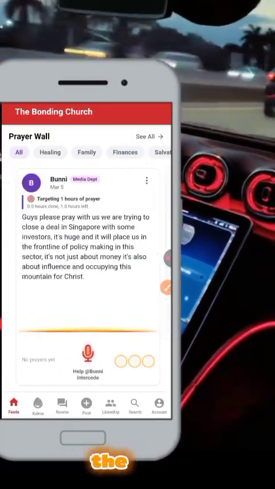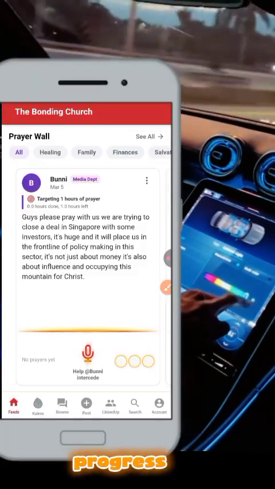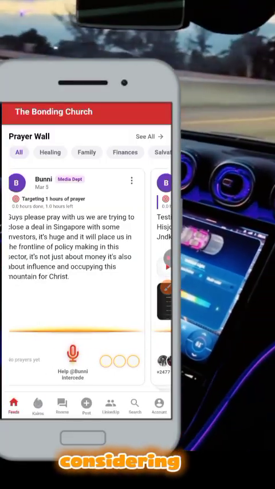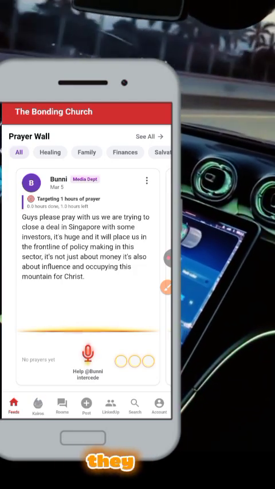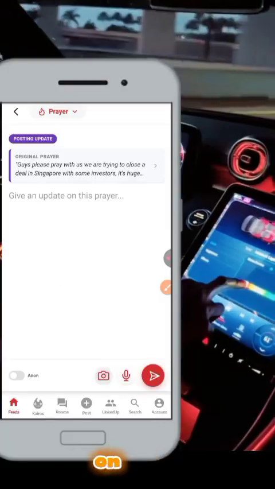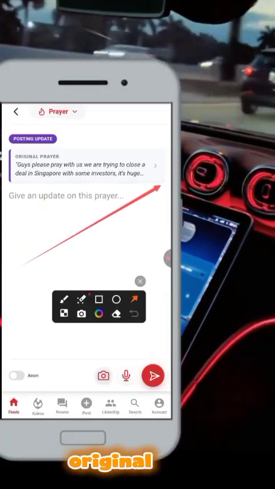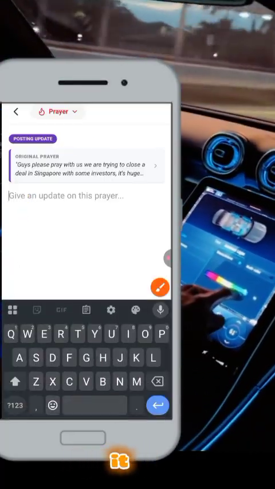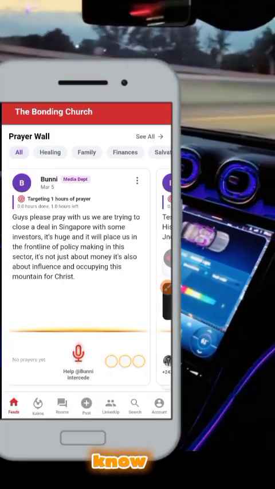If after you've posted the prayer there is an update, you are noticing positive change or progress. Maybe you apply for a job and they've not been considering you. Then you post your prayer request and people start praying for you, and then they call you for an interview. So you can come here and click on post update, and see they've called you. It will show you a preview of your original prayer, as you can see. Then you can type your update there, and when you type your update, it will save it. So that's it about the prayer update that I built today.